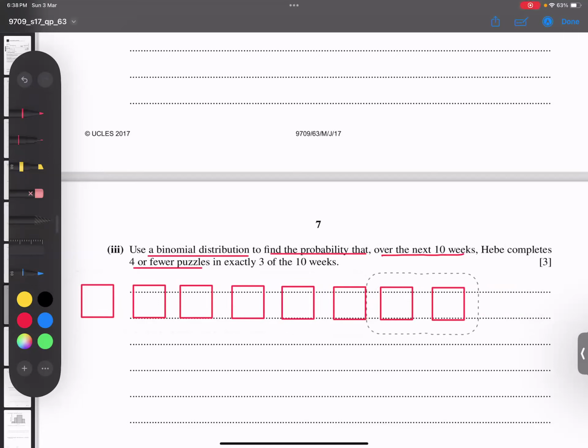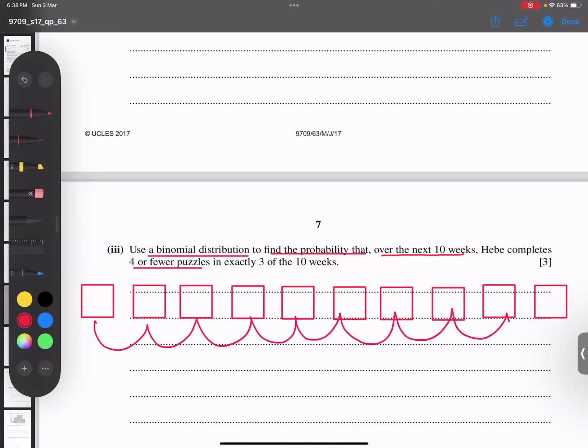Okay, there are 10 weeks total. Week 1 2 3 4 5 6 7 8 9 10 weeks. What is it saying? Exactly 3 weeks out of 10 weeks. So week number 1, week number 2, week number 3. So we need exactly 3 weeks out of 10.